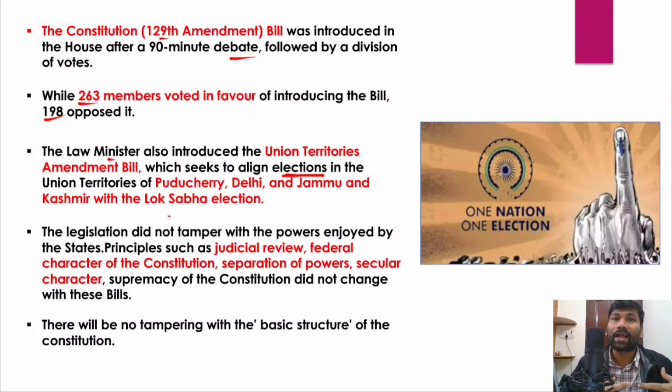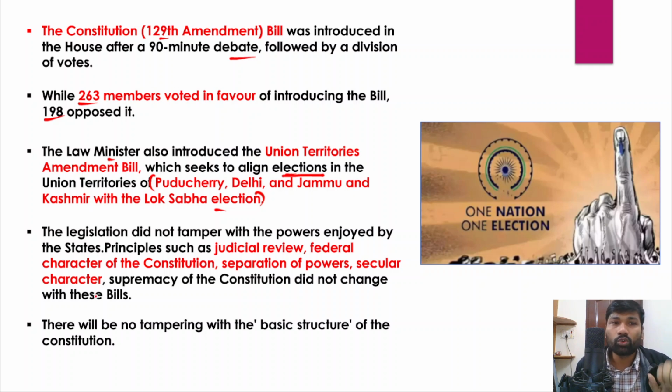It wanted to align elections in the Union Territories of Puducherry, Delhi, and Jammu and Kashmir with the Lok Sabha election, because they also have legislative assemblies. Puducherry has a legislative assembly, Delhi also has a legislative assembly, and even Jammu and Kashmir has a legislative assembly after the bifurcation of the erstwhile state of Jammu and Kashmir into the union territories of Ladakh as well as Jammu and Kashmir.